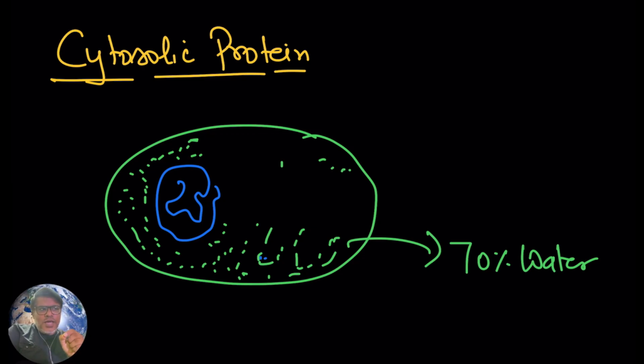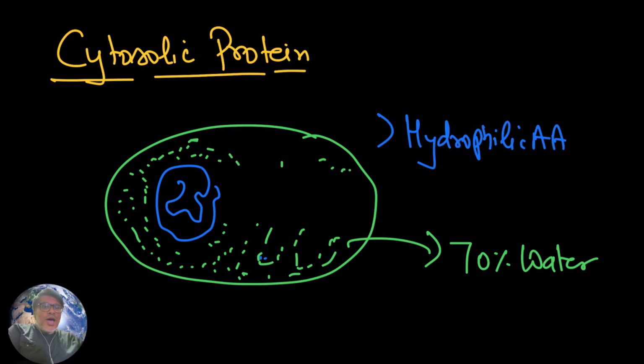Now in a protein, what are you going to have? Hydrophobic amino acids and hydrophilic amino acids. When this protein is going to fold, what will it do? It will keep its hydrophilic amino acids outside. Why? Because the outer environment is hydrophilic, like attracts like. So in cytosolic proteins, the hydrophilic amino acids will be present outside.